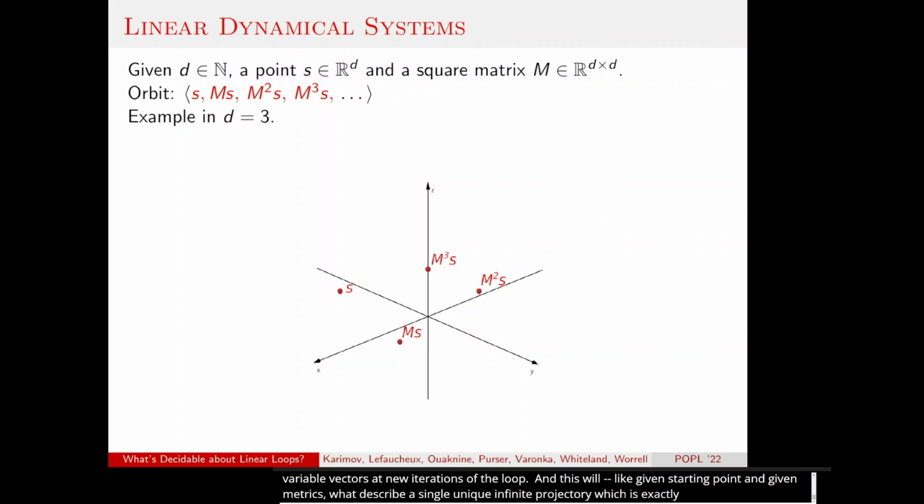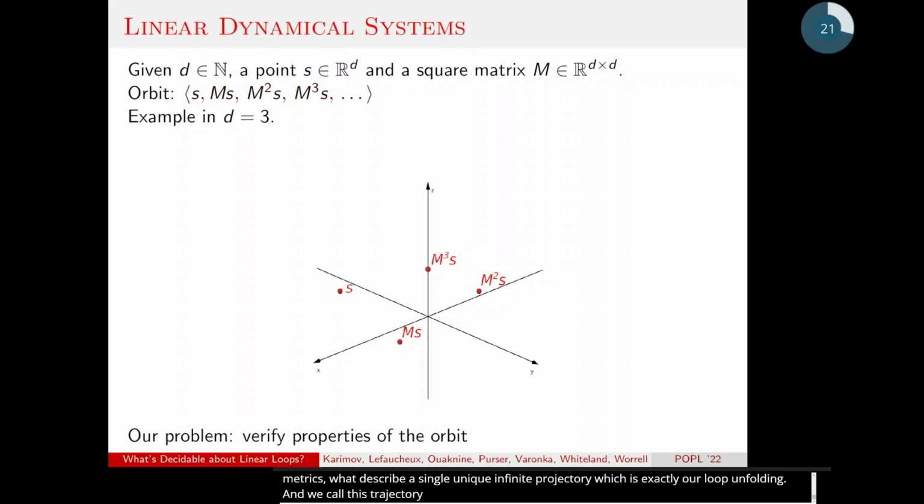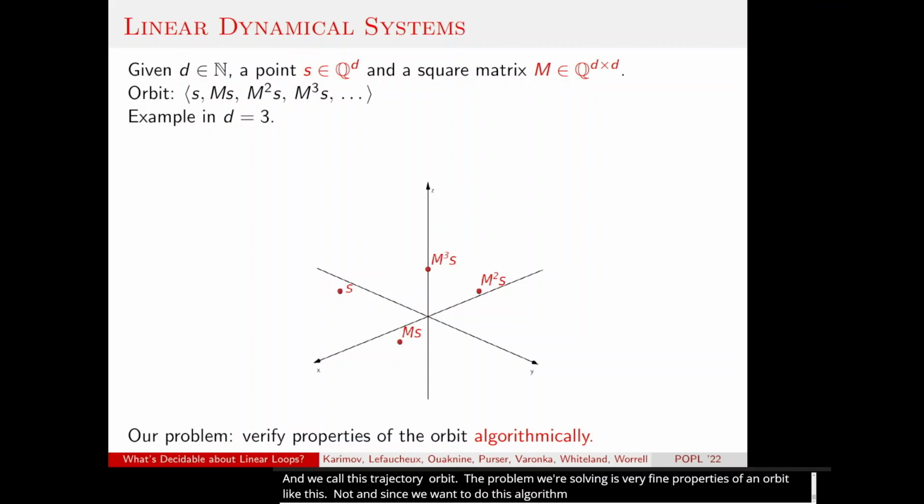And we call this infinite trajectory the orbit of the linear dynamical system. So now, in terms of these linear dynamical systems, the problem that we're solving is verifying properties of an orbit like this. And since we want to do this algorithmically, we also take the entries of vectors and matrices in this problem to be rational instead of real, because we want to express them effectively.